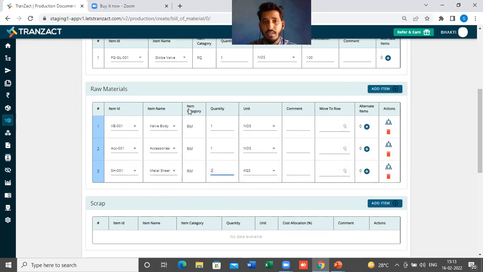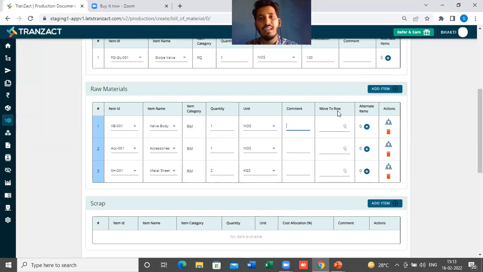Let's say 2 kgs. Now we will see the item ID column, item name, category will come, quantity, unit of measurement. If you want to add any comment here, you can add any additional information. Let's say the cutting size, the parameters, the specification of an item, all the things you have to add here in the comment section. And then there is a column of move to row.